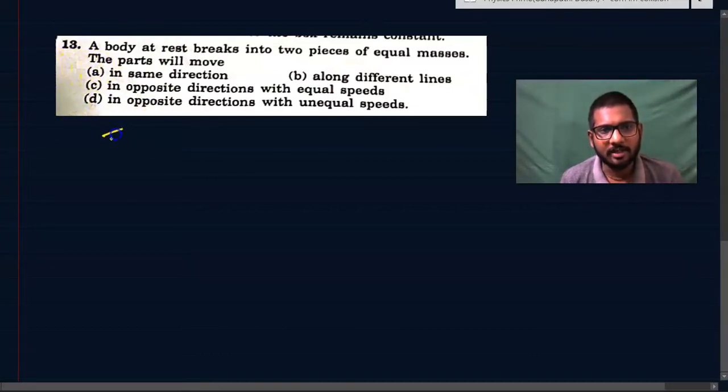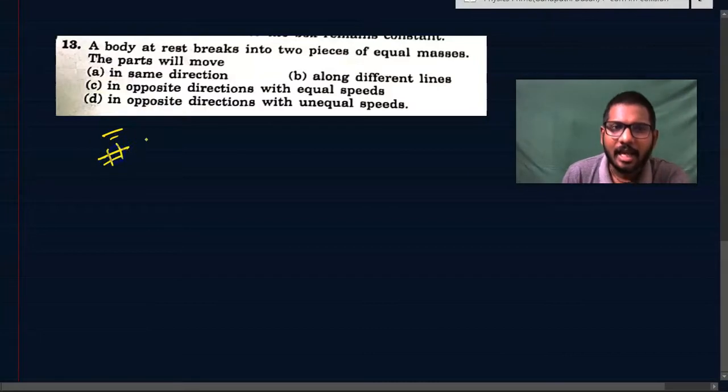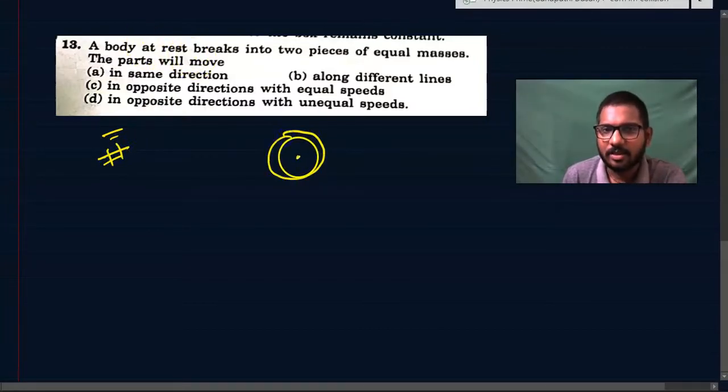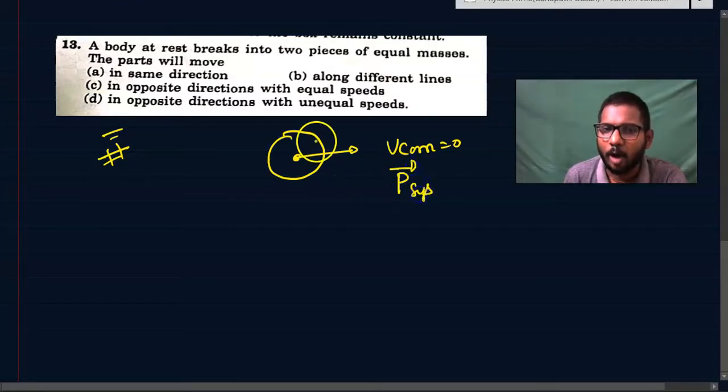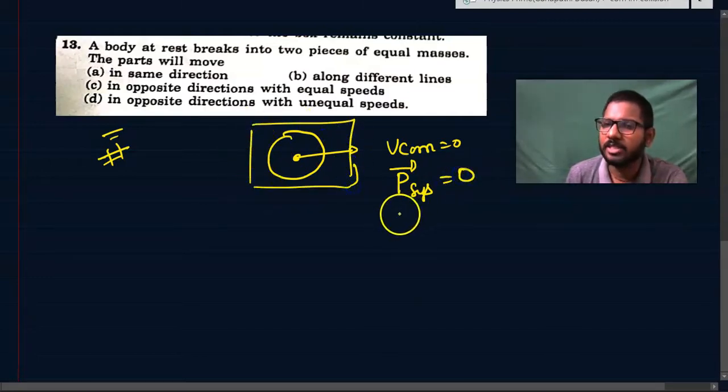A body at rest breaks into two pieces of equal masses. The parts will move. Again, if a body is at rest, the center of mass is at rest, velocity of center of mass is equal to 0. That means momentum of the system, if we consider this body to be a system, is equal to 0 initially.